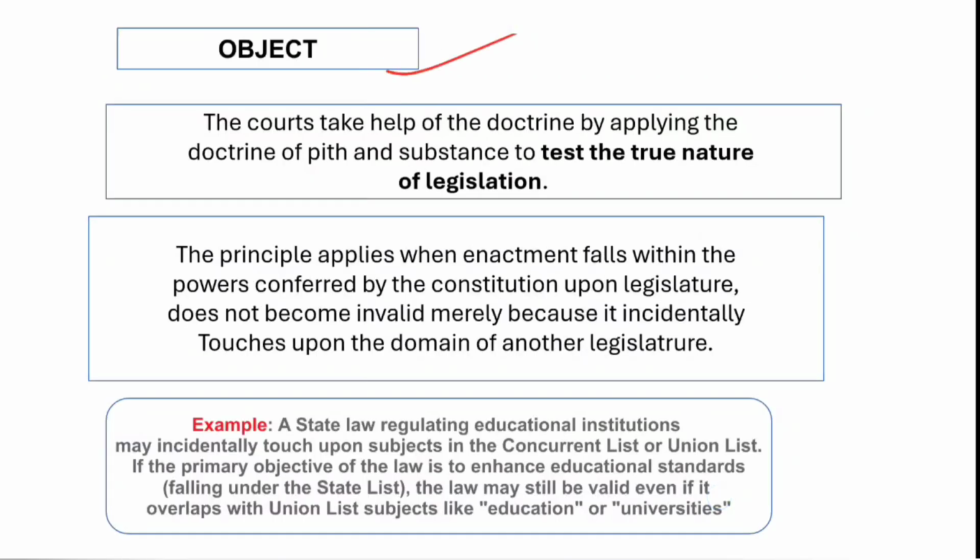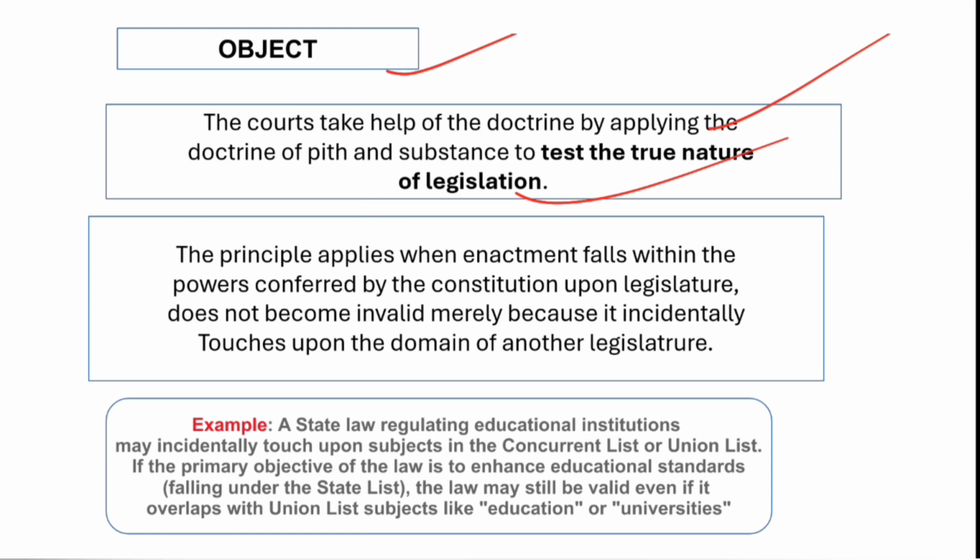Now, the object of the doctrine: courts take the help of the doctrine of Pith and Substance to test the true nature of the legislation. Whenever there is a challenge, and not only from another legislature but even from any individual who files a petition against a law passed by a legislature, saying that the actual jurisdiction to pass a law on that subject is with another legislature, the court sees what the true nature of the legislation is.